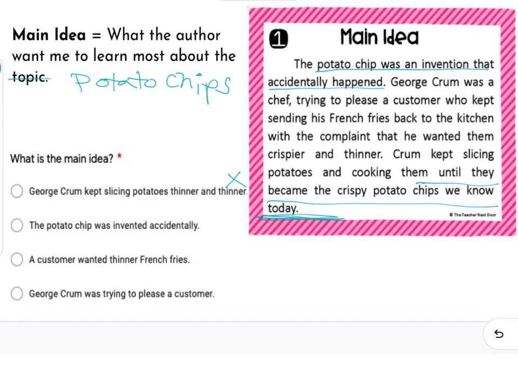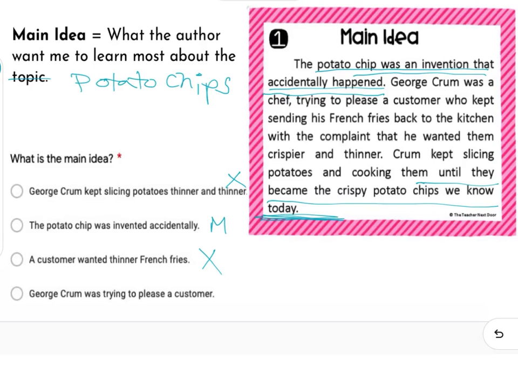The potato chip was invented accidentally. I'm going to put an M for maybe by that because I like that answer choice and it kind of comes back to what we noticed in the very first sentence. Sometimes the main idea is in that first sentence, and it says the potato chip was an accidental invention. A customer wanted thinner French fries. No, again, that's more of a detail, and we're going to talk about details later in the week. But that's not really the main idea. That's not what the author wants us to learn most about potato chips.